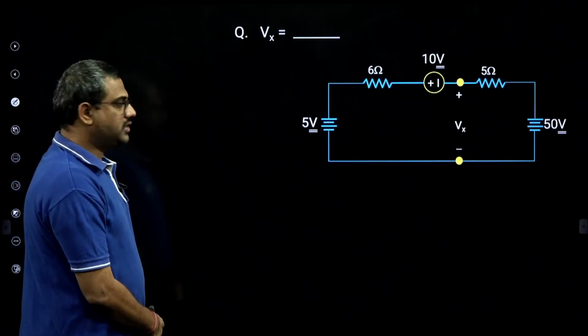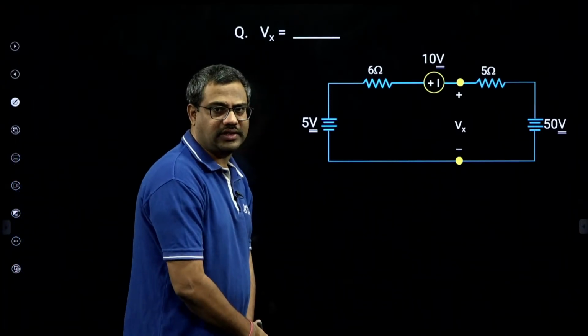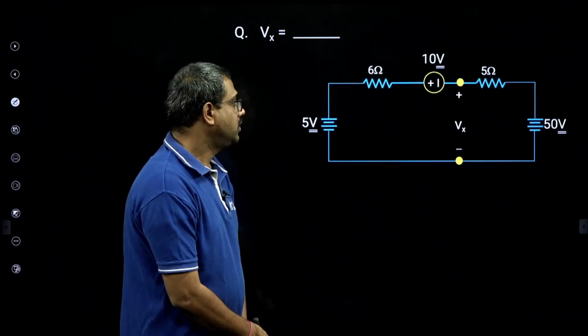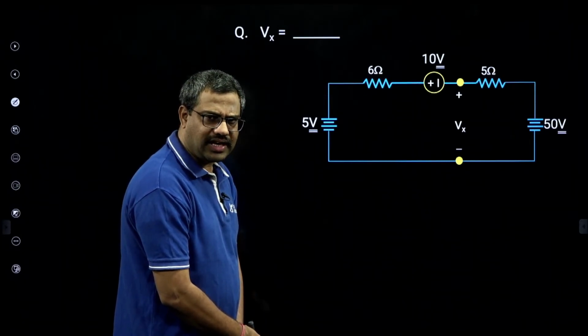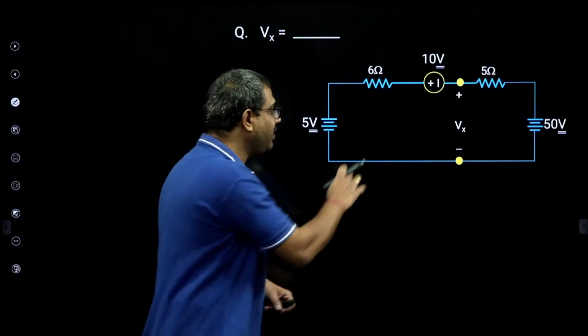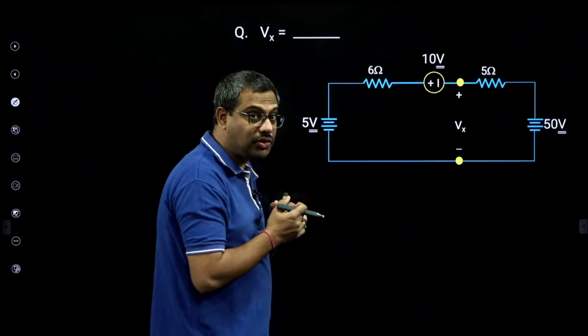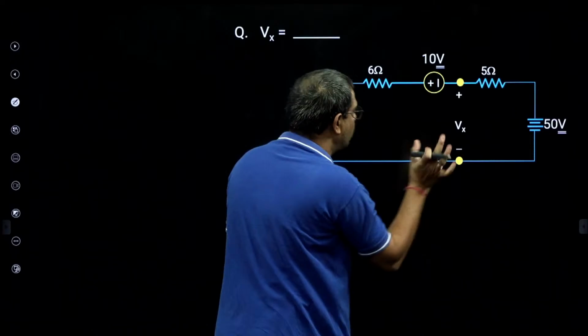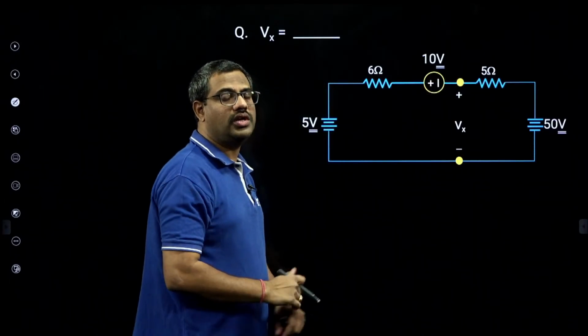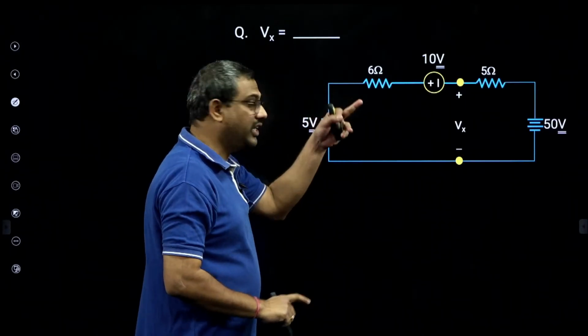I want voltage Vx. This is an SSC JE bit. Now to write voltage Vx, I will write a KVL. But to write a KVL here or here, I need the remaining branch voltages. These voltages I know, but these voltages I don't know. So first I will do mesh analysis to find the voltage, and then KVL.